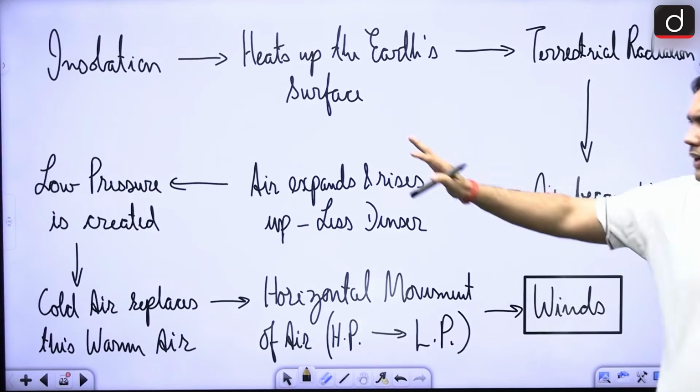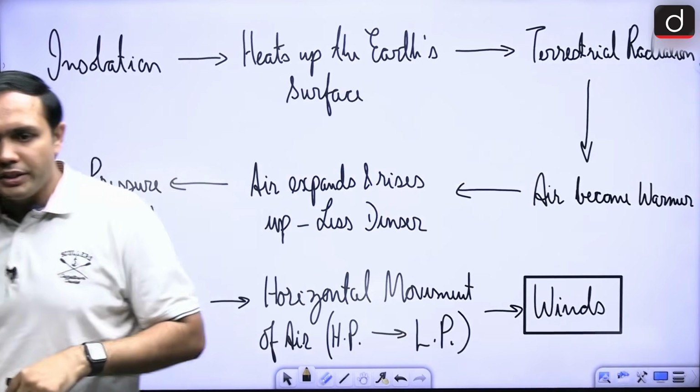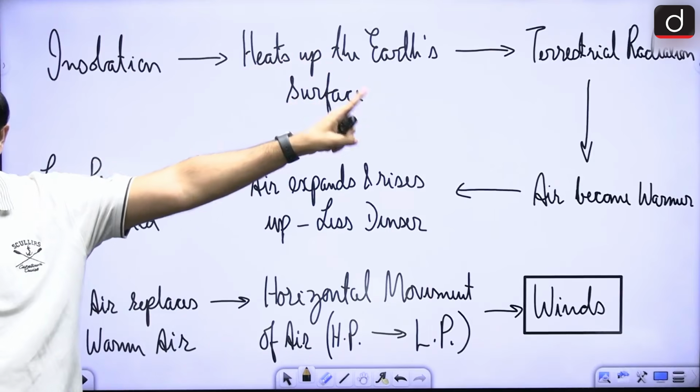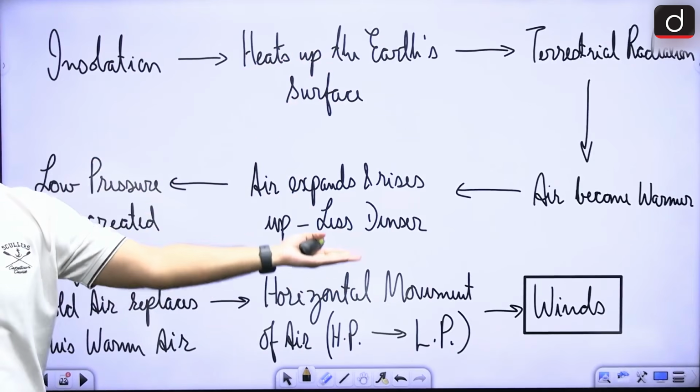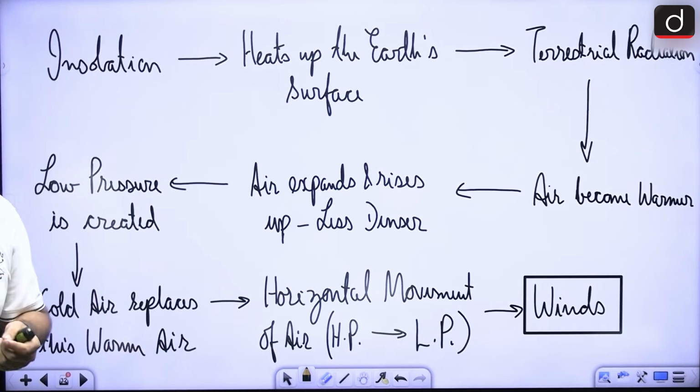All right. So what are some of the basic aspects that we have seen? Insolation is being received by the Earth's surface. It is heating up the Earth's surface, causing terrestrial radiation, due to which air is becoming warm. So conduction is happening. It is rising up. So convection is happening, right?